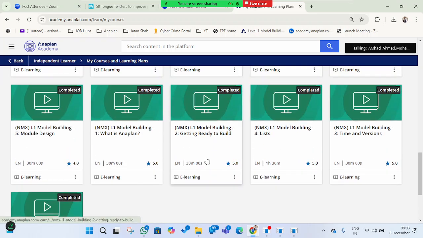I think you are able to access this learning center. You are able to do it, right? I think you finished Anaplan Way. Which one? Anaplan Way, did you finish, or have you already logged in before this update?